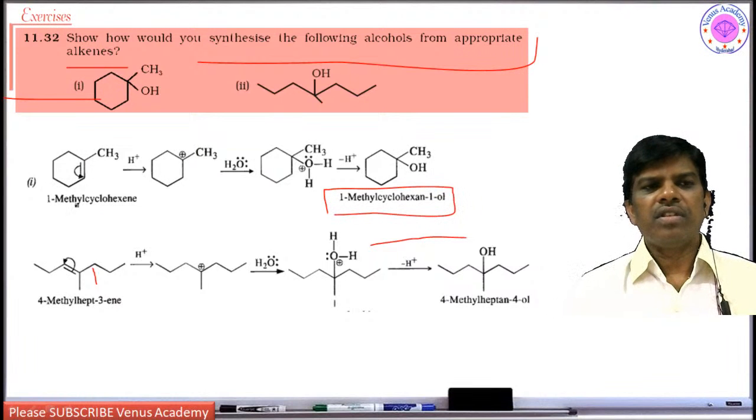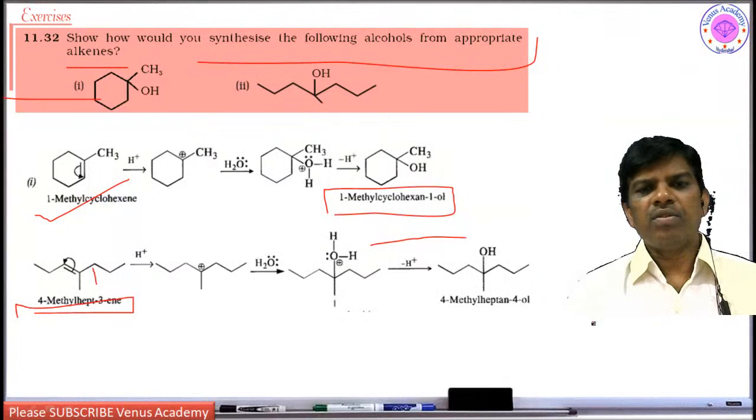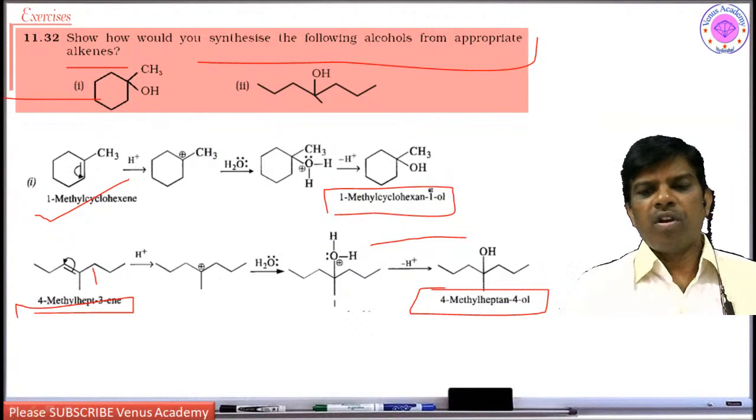Yes students, so 1-methyl cyclohexene has to be taken as the starting material. And next, in this case it has to be 4-methyl hept-3-ene, on acid hydrolysis giving the Markovnikov's product. These are all Markovnikov's products where we get tertiary or secondary alcohols as major products.